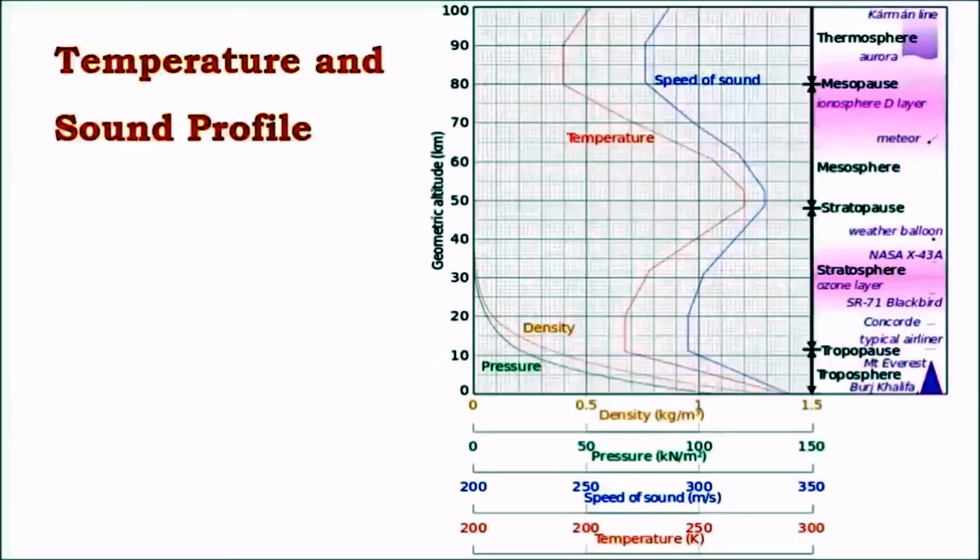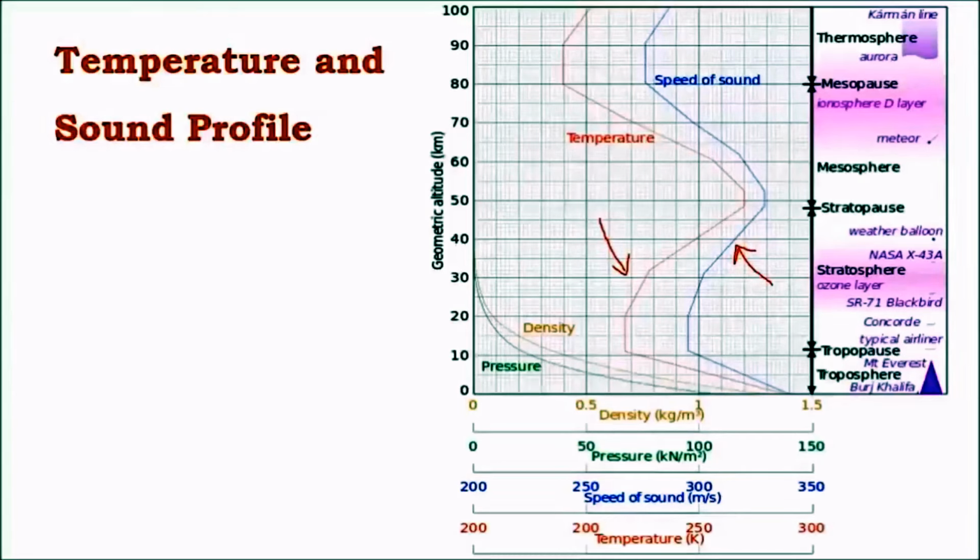And this is the temperature and sound profile of the atmosphere. One important feature is that the speed of sound follows the profile of temperature. We can see it mainly follows the temperature profile. They are almost similar in shape. This is because the velocity of sound depends on temperature.